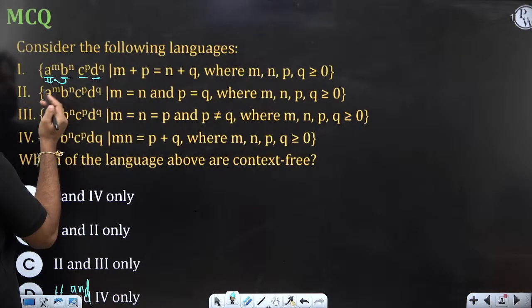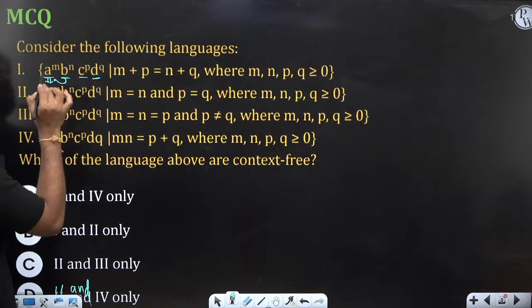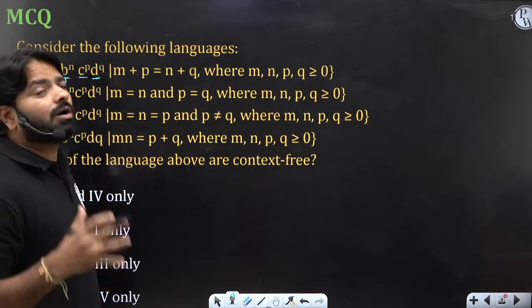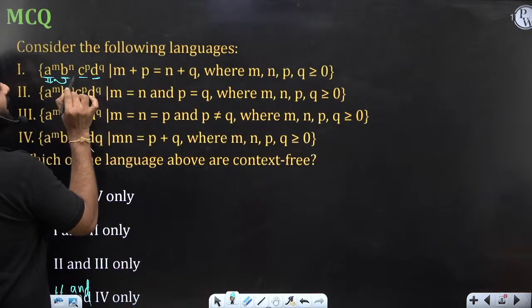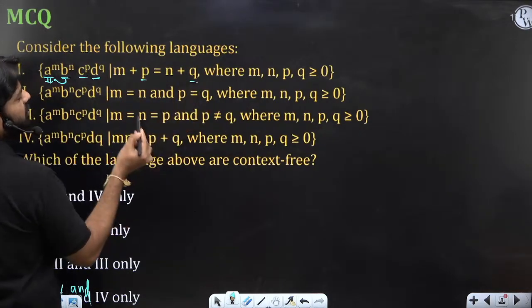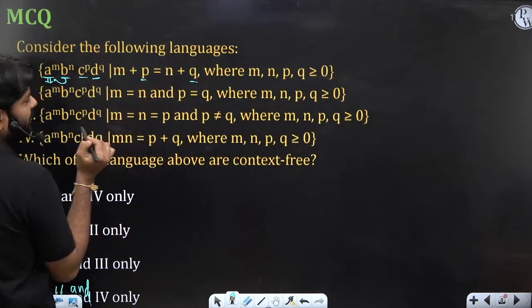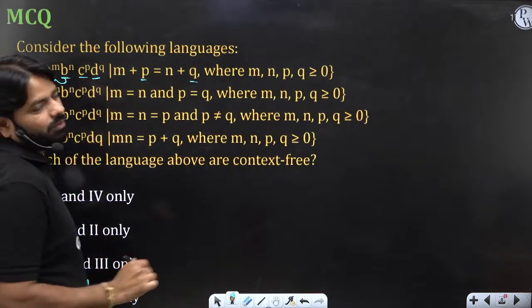B's might be equal to A's, B's might be more than A's, B's might be less than A's. So there are 3 deterministic combinations you will get. When B's equal to A's, blindly C's you push and D's you pop, because here P is here, Q is here. So you will compare P and Q, you will compare M and N. If both are equal, then C's and D's should be equal.